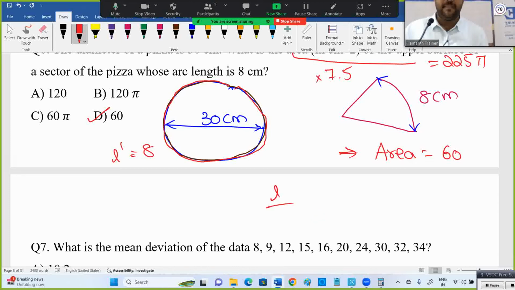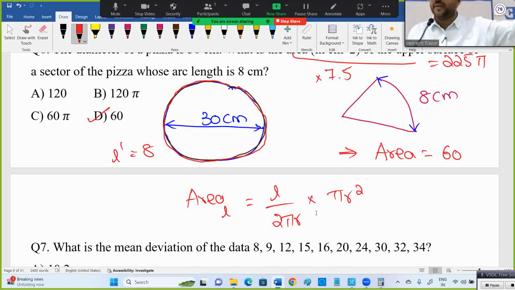See, generally, the formula for the area when the arc length is L is L divided by 2 pi r, into pi r square. L is the arc length. If you want a formula, this is okay. I will create the formula. When the arc length is given, the area is L divided by 2 pi r into pi r square. Why 2 pi r? You can search the formula. This is how they designed it. From this concept only the formula came.